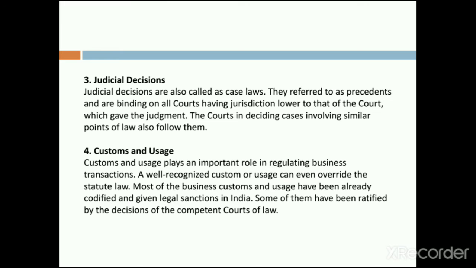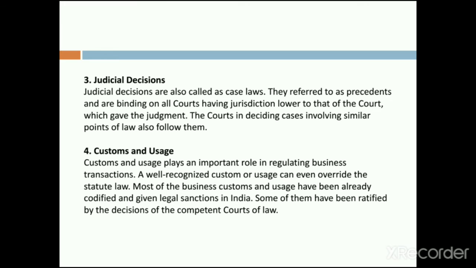They are referred to as precedents and are binding on all the courts having jurisdiction lower than that of the court which gave the judgment, right? When the judgment is given, the same judgment copy will be taken. One case came to some court, like maybe a High Court or the Supreme Court. The judge in that Supreme Court gave some decision. So based on that decision, the judicial decision will be passed, or a law will be made.